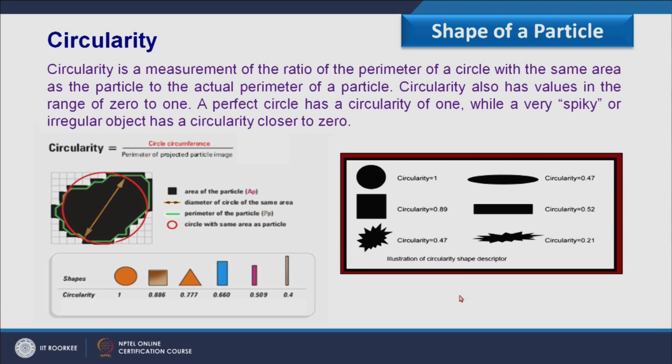And if we see this image, we have circularity of circle 1. As it gets elongated, its circularity reduces. For this rectangle section, circularity varies. And if you see this particular image, it does not have any effect due to roughness of particle. It has 0.47, and if I consider the roughness, but due to this elongation, due to this non-circularity, the value differs, but all values will fall between 0 and 1.